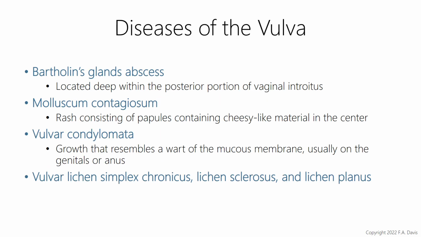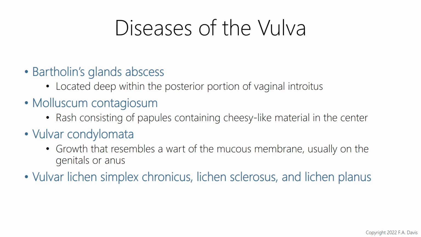Diseases of the vulva. So there's different ones we're going to talk about here. Bartholin's gland abscess. So there are Bartholin glands that are located deep within the posterior portion of the vaginal introitus, or that vaginal canal area. So an abscess would be a tender, painful lump or cyst that forms on that gland.